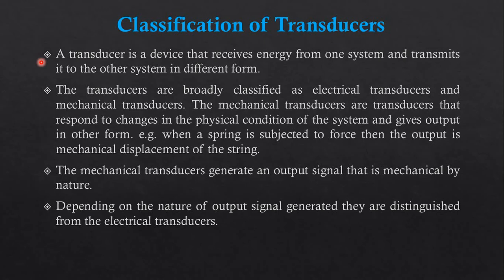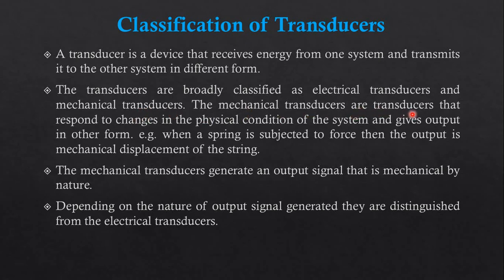A transducer is a device that receives energy from one system and transmits it to another system in a different form, which we already know. By the definition of a transducer, it converts a physical quantity into an electrical quantity, right? Transducers are broadly classified as electrical transducers and mechanical transducers. Now what about the mechanical transducer? If we are going to measure pressure, at that time we can use a mechanical transducer. If we are converting any kind of physical energy into mechanical energy, then we can call it a mechanical transducer, right?